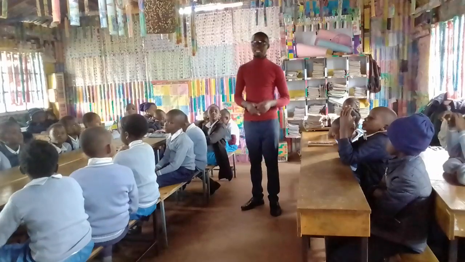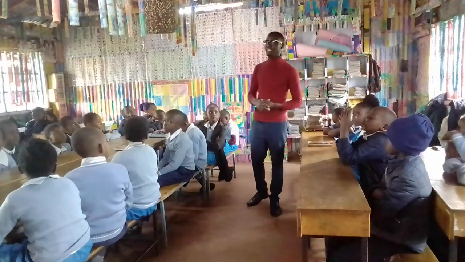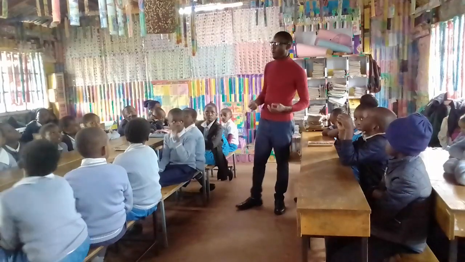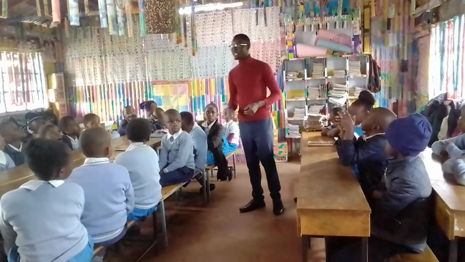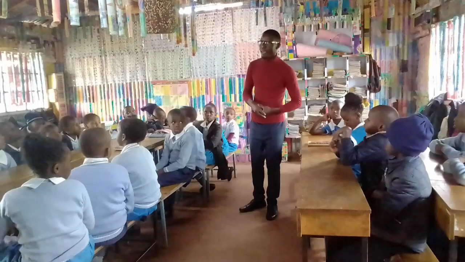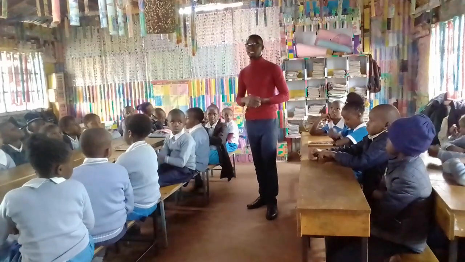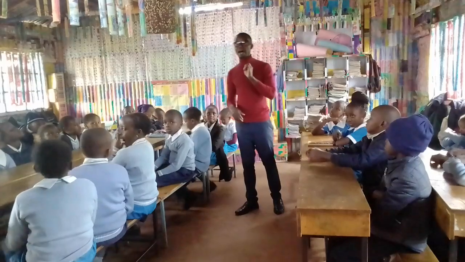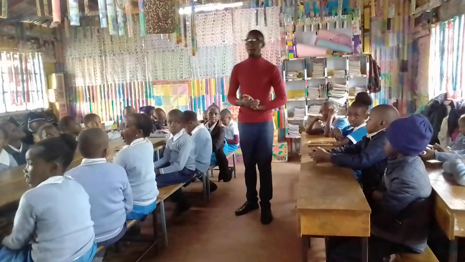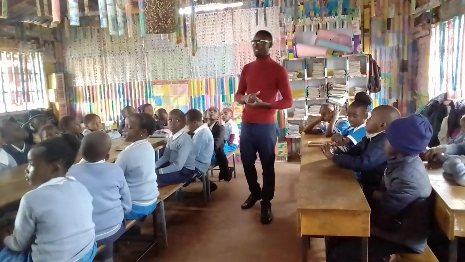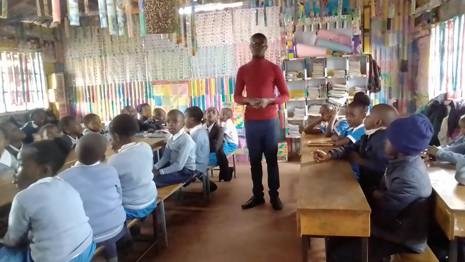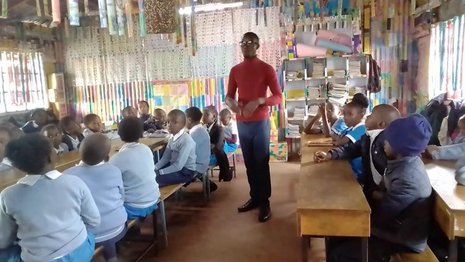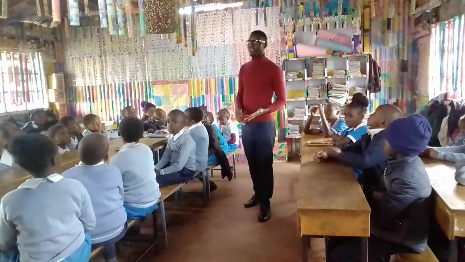Some animals like dogs give us security. When thieves come into our homes, the dogs chase them away. So they are very important to us. And then some animals provide us with companionship. Can you say companionship? Companionship. Yes, they give us friendship. So when I say companionship, it just means friendship.